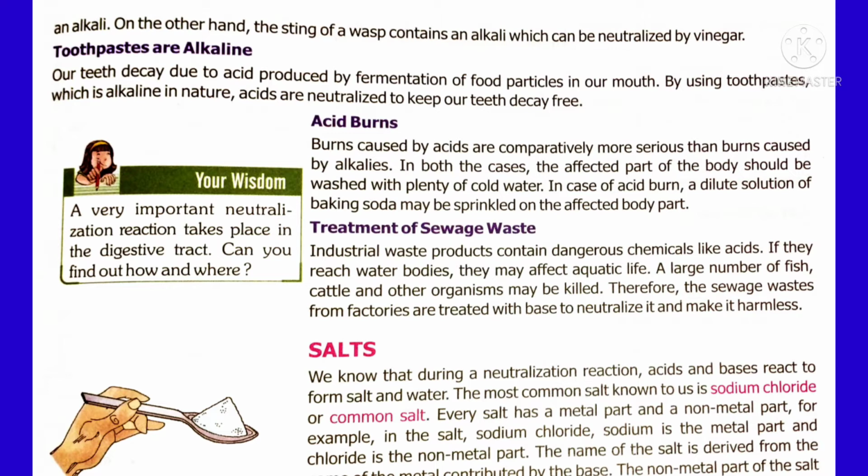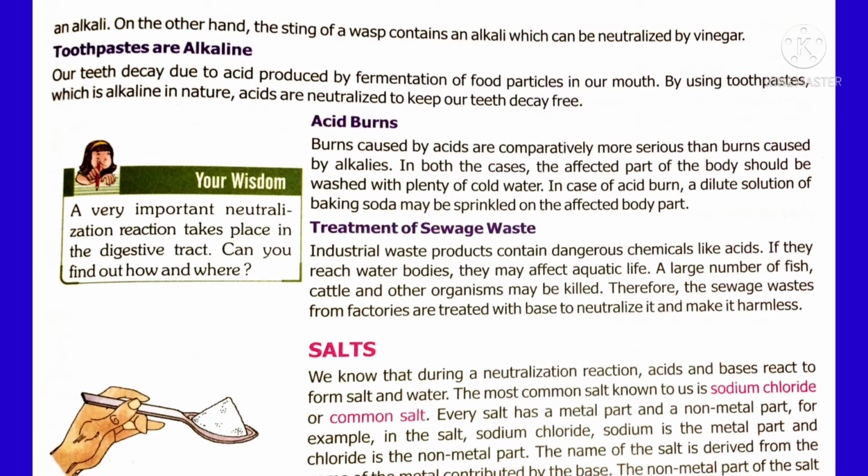Now we are going to learn about common salt, that is table salt, sodium chloride, NaCl. A salt has one metal element and another non-metal element. For example, sodium chloride: sodium is a metal, chlorine is a non-metal. Sodium carbonate: sodium is a metal, the carbonate group is a non-metal group. Calcium chloride: calcium is a metal, chlorine is a non-metal. Like that, salt is made up of two different components, one a metal, the other a non-metal.